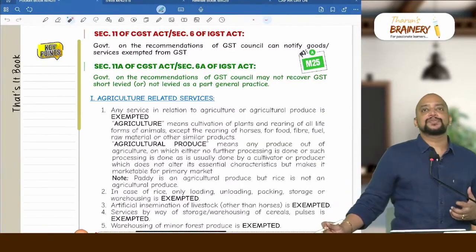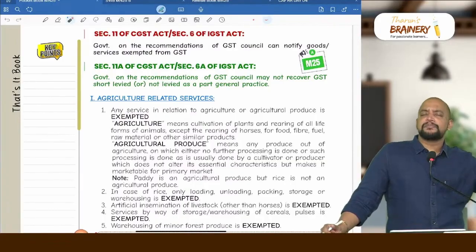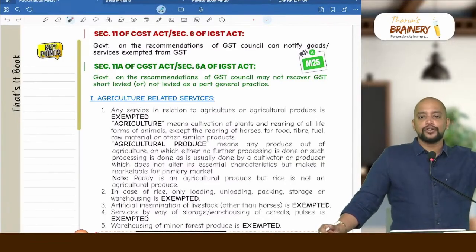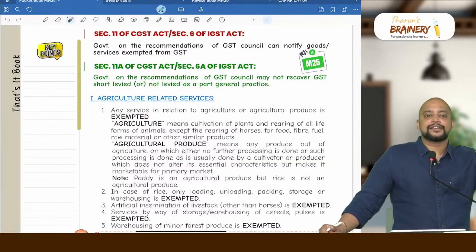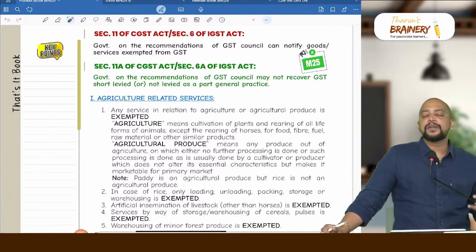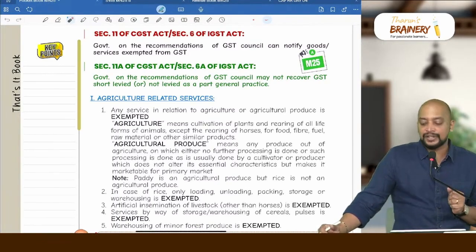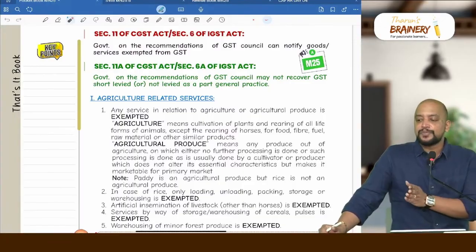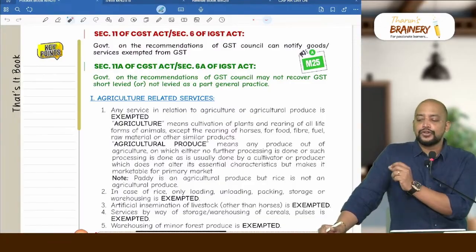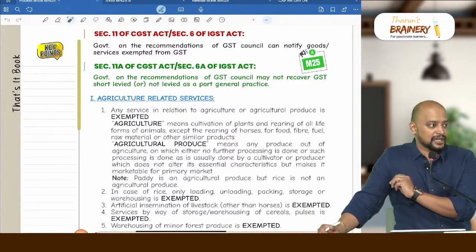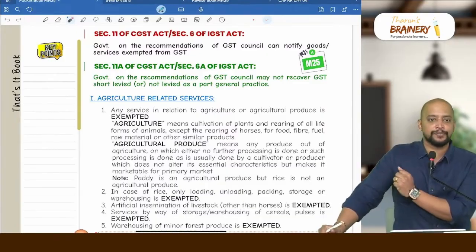Past general practice means that some years before there may not have been any tax on that particular transaction, and people were accustomed to not making payment of GST on it. But suddenly the government brings it in the Finance Act that you need to pay GST on this transaction, though so far people were not paying.